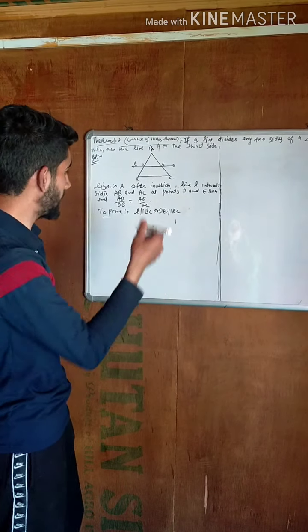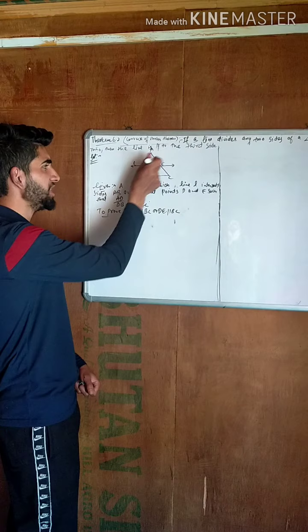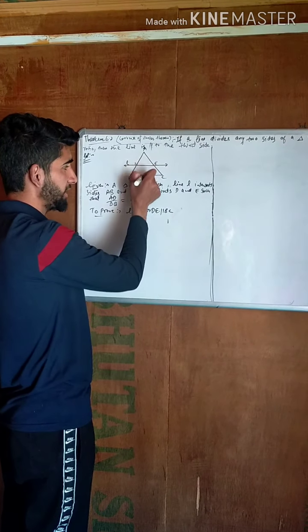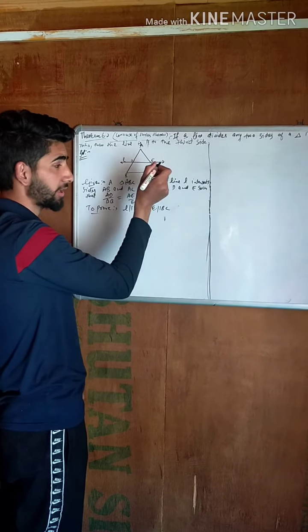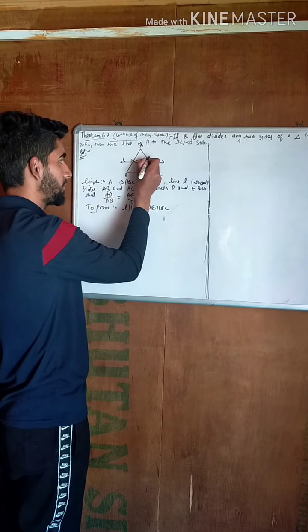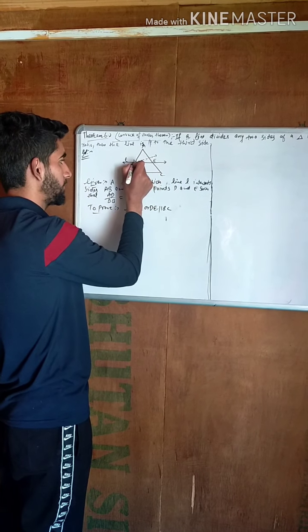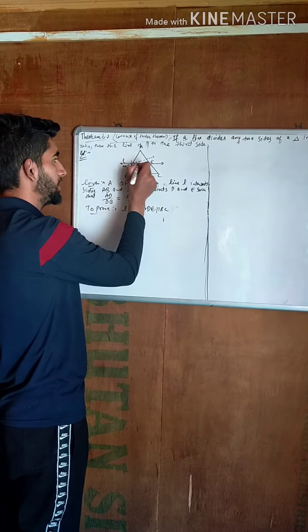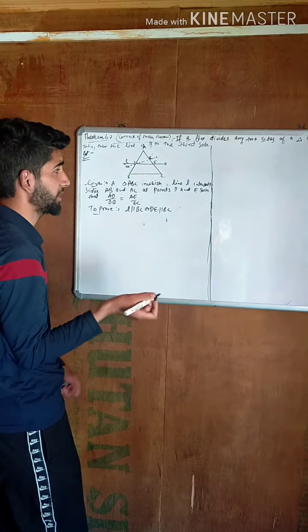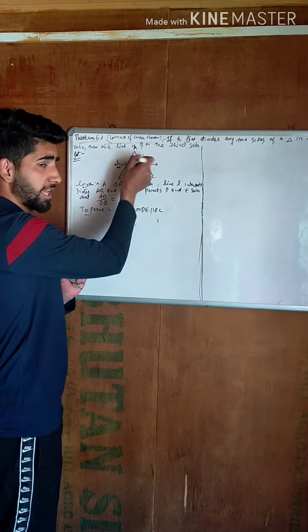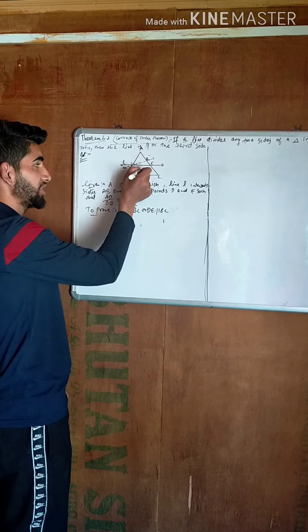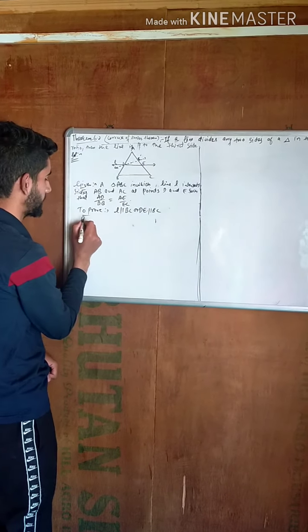Let us suppose that line is DE dash. DE dash is a line through point D. Then let DE dash be parallel to BC.